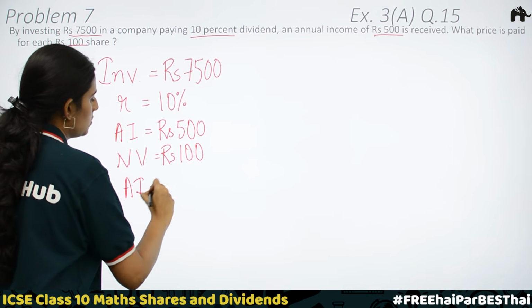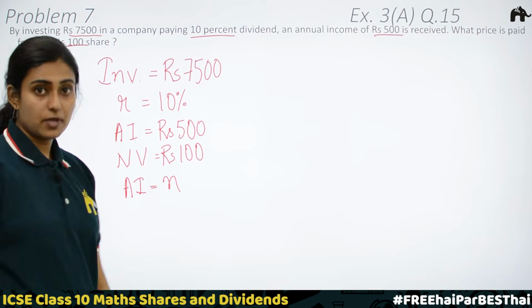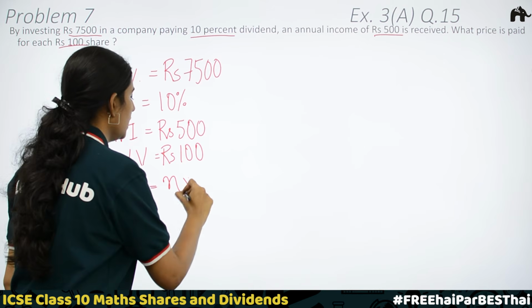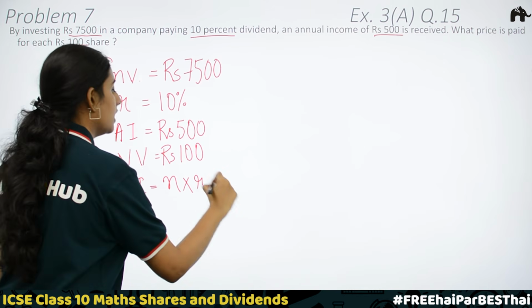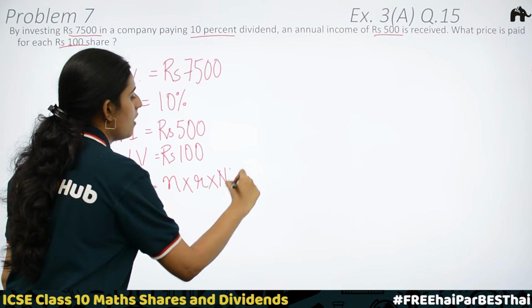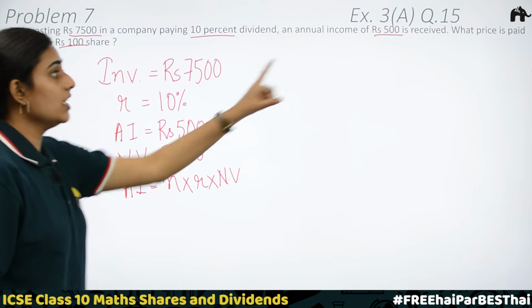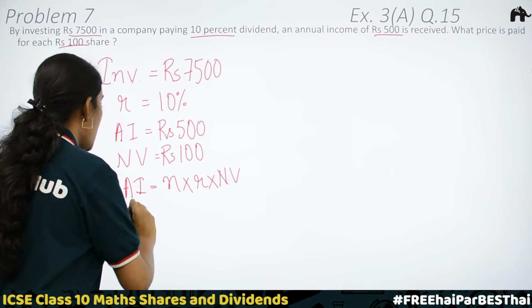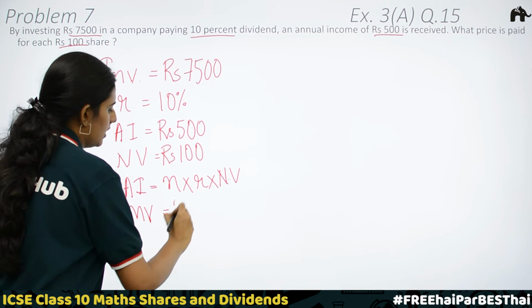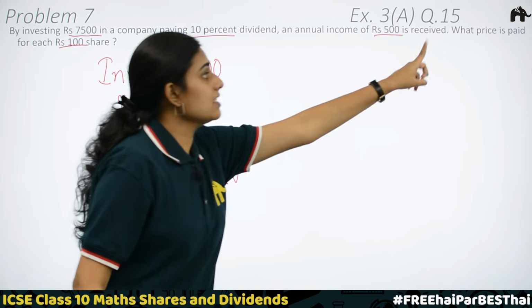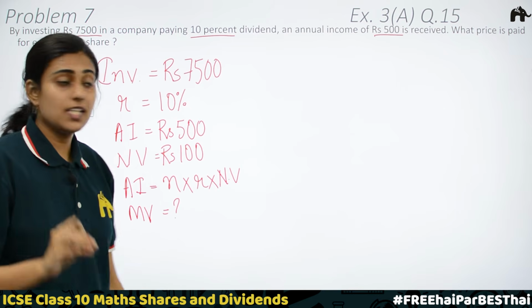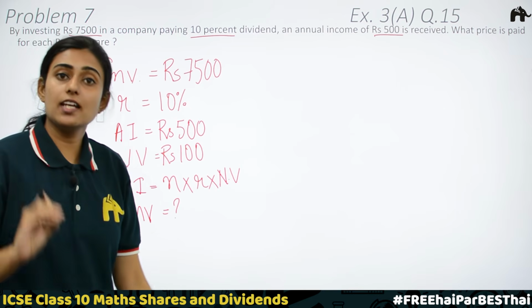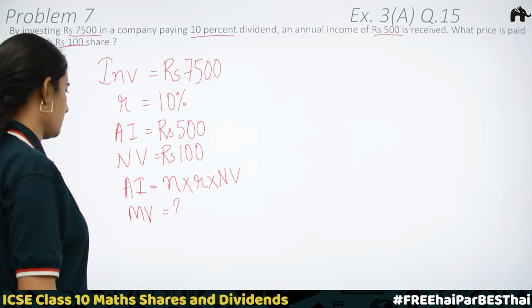Okay. We have a relation. Annual income is equal to number of shares into rate of dividend into nominal value of 1 share. Here we need to find the market value. Right? What price is paid for each rupees 100 share means we need to find market value of 1 share.